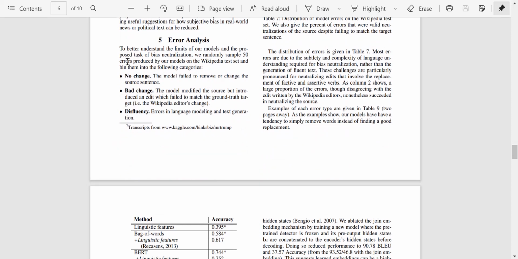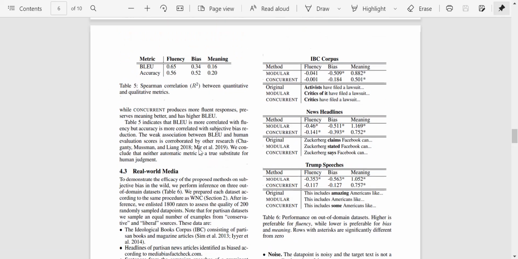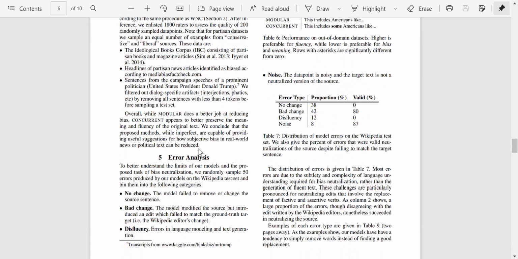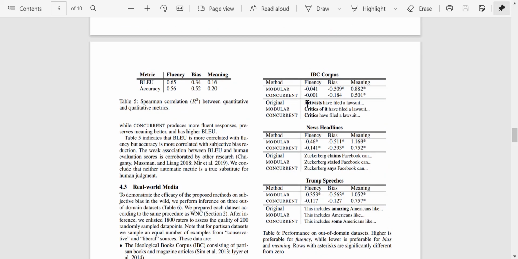Now an error analysis. To better understand the limits of the model, we randomly sample 50 errors produced by the model on the Wikipedia test set and bin them into the following categories, where the model did no change, made a bad change, or produced some disfluency. And for instance, the original sentence was: activists have filed a lawsuit.